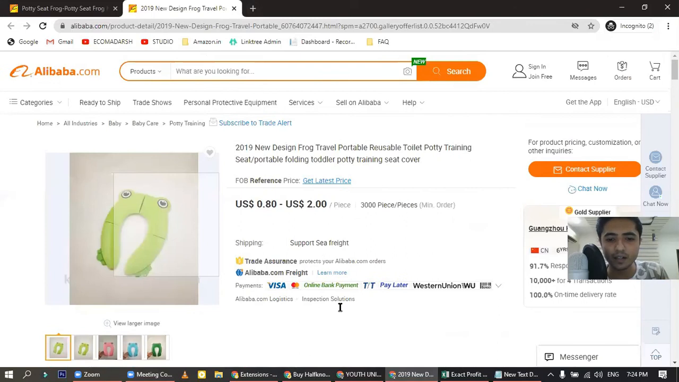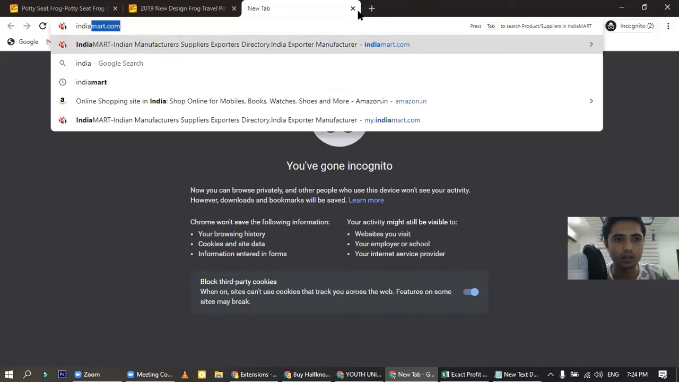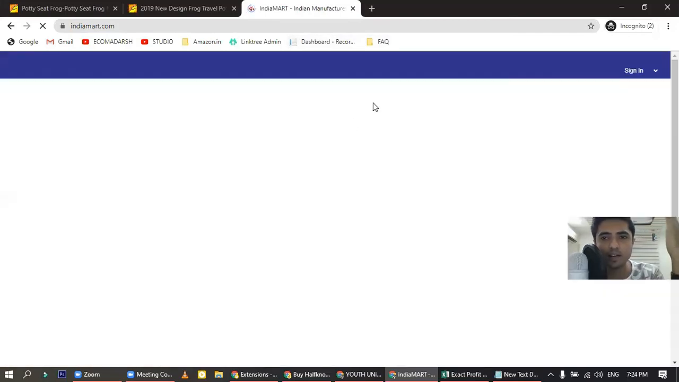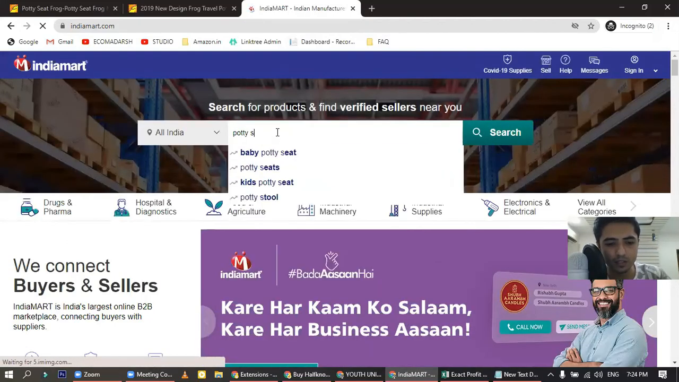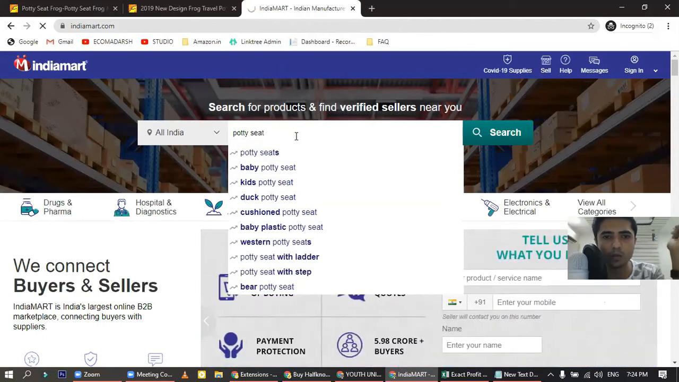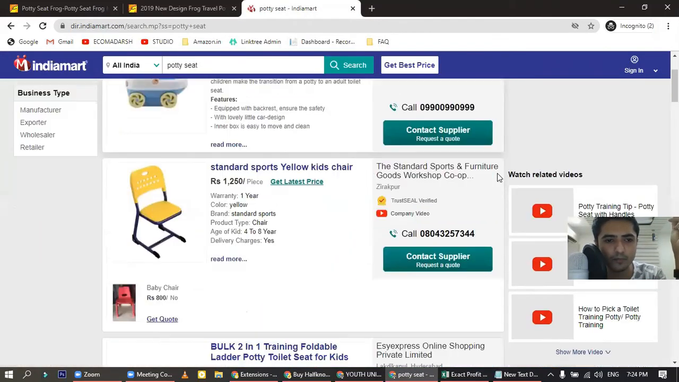Okay, now the Indian alternative for all of this is indiamart.com. On indiamart.com, just give them your contact details and they will allow you to roam around IndiaMart. You can find random suppliers from there. Let's search potty seat on IndiaMart, baby potty seat. Okay, there are different options available over here, but we will just search potty seat on IndiaMart and see if there are Indian suppliers also available.